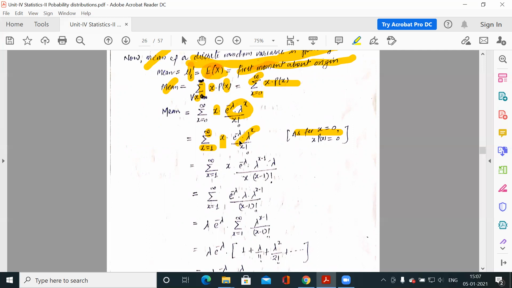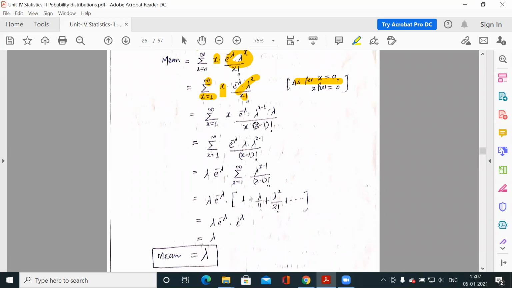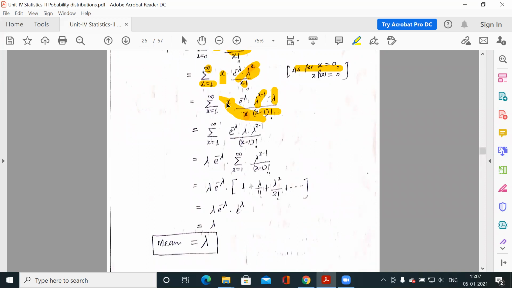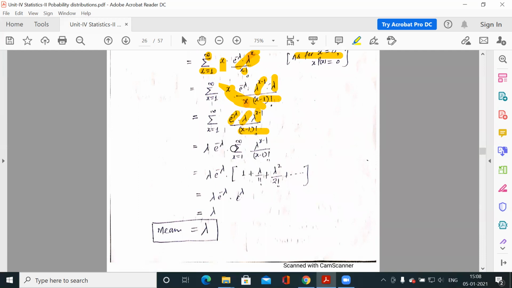So x into px. Now factorial x can be written as x into x minus 1 factorial. Why? Because this x would be cancelled out by this x. And lambda to the power x can be written as lambda to the power x minus 1 into lambda. So what is left is e to the power minus lambda, lambda to the power x minus 1 divided by x minus 1 factorial. Lambda and e to the power minus lambda can be taken out of the summation because they are free from x. So this is lambda to the power x minus 1 by x minus 1 factorial.